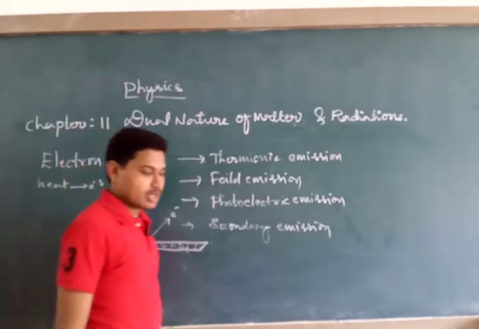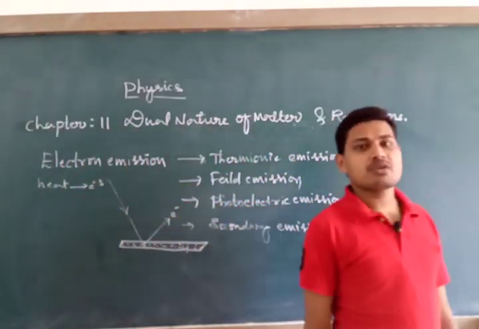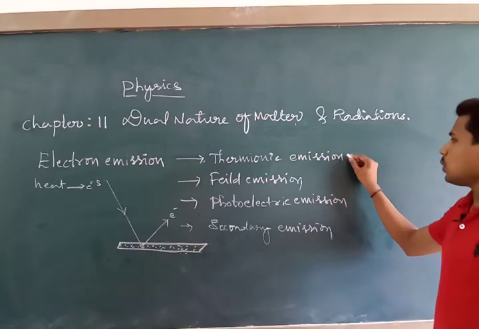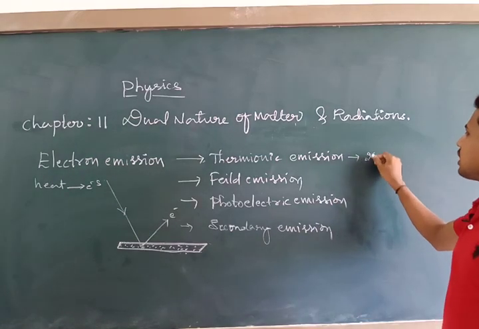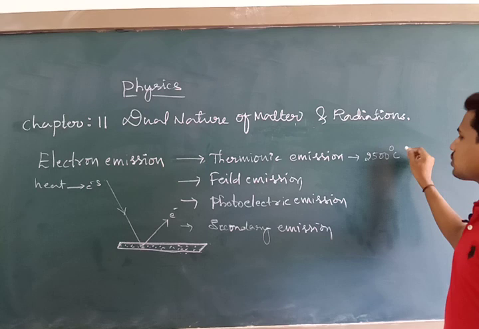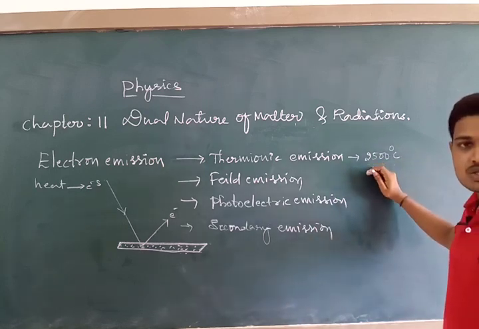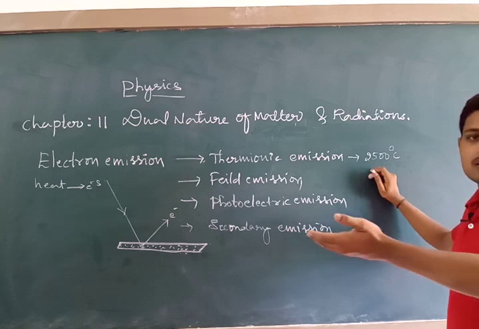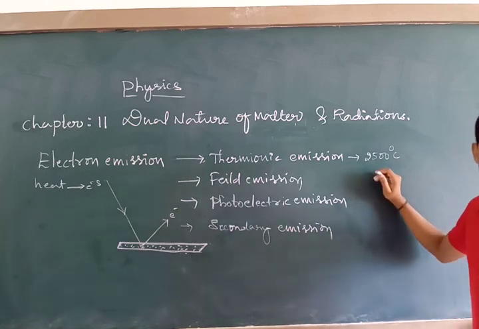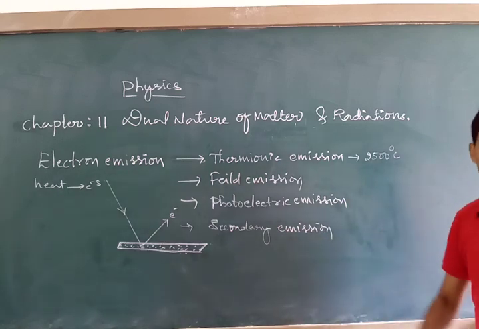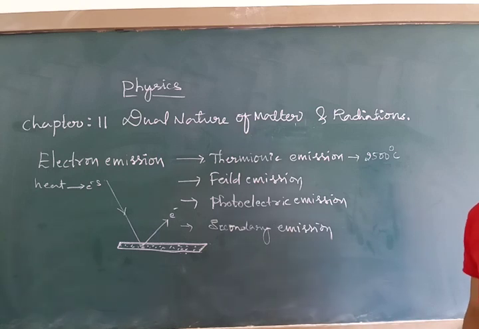What is thermionic emission? It is the emission of electrons from the surface of a metal when the surface is subjected to a very high temperature, around 2500 degrees Celsius. At this temperature, the electrons on the surface acquire sufficient energy to overcome the restraining forces.